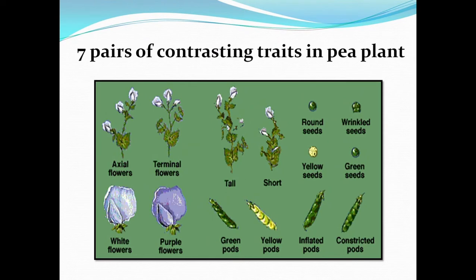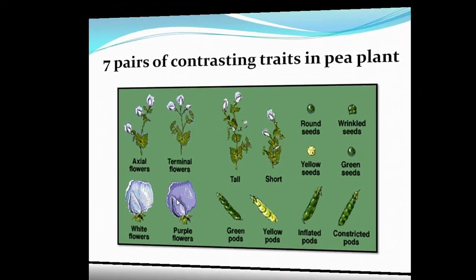So you will pretty well know that Mendel has taken 7 pairs of contrasting traits like this in garden pea, with respect to position of the flower, height of the stem, then shape of the seed, color of the seed, and shape of the pod, color of the flower, like this he has taken,